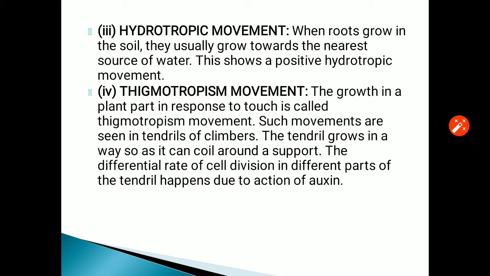Thigmotropic movement is for touch. Such movements are seen in the tendrils of climbers. The tendril grows in a way so that it can coil around a support. The differential rate of cell division in different parts of the tendril happens due to the action of the auxin.